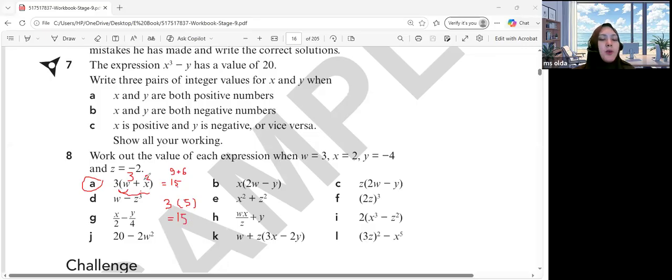Or you can also expand first, meaning it's going to be 3W plus 3X, then you will get 9 plus 6 equals 15. It gives the same result, Hakim. So you can just continue with whichever you think is easier for you.